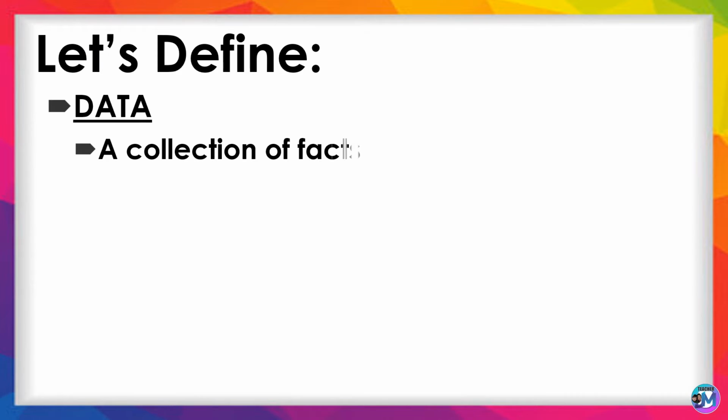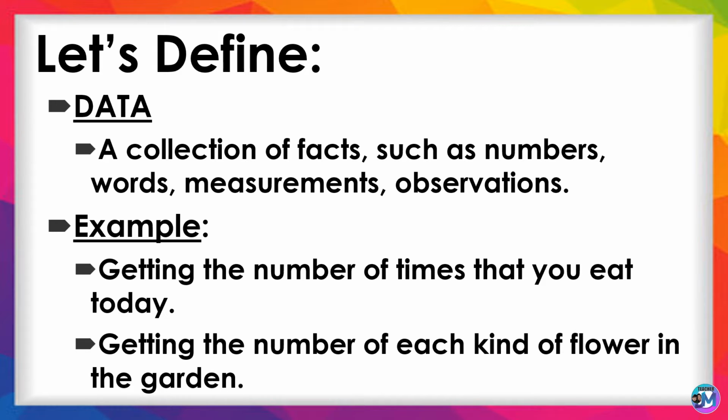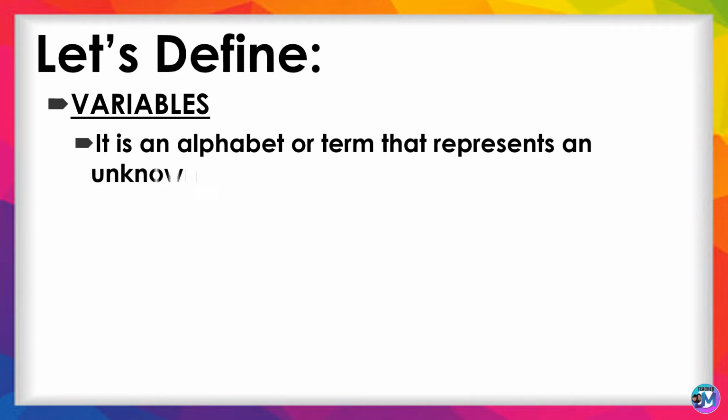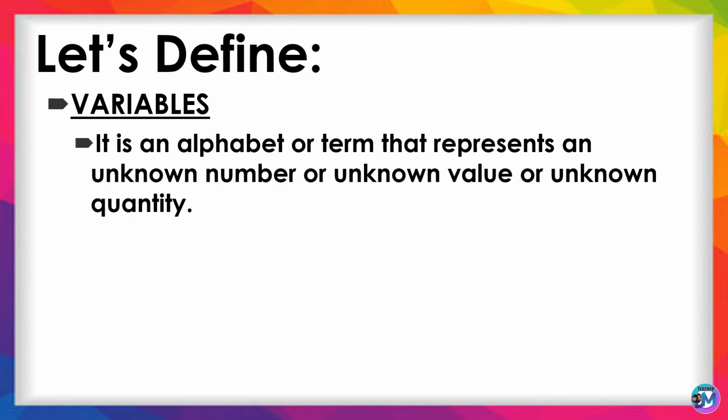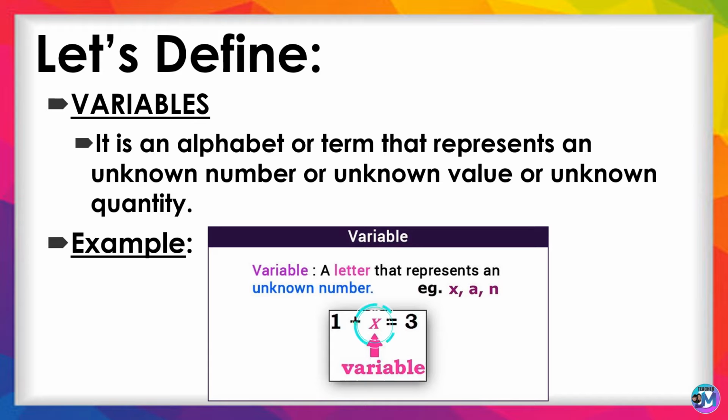Before we start, let's define the following words. First, data. A collection of facts, such as numbers, words, measurements, observations. Example. 1. Getting the number of times that you eat today. 2. Getting the number of each kind of flower in the garden. Next, variables. It is an alphabet or term that represents an unknown number or unknown value or unknown quantity. Example. 1 plus x equals 3. The unknown variable is x.